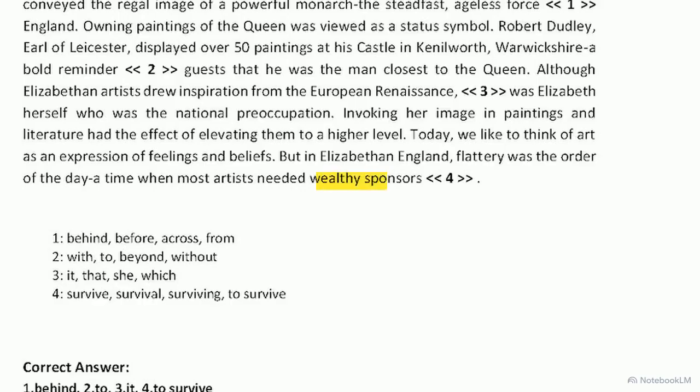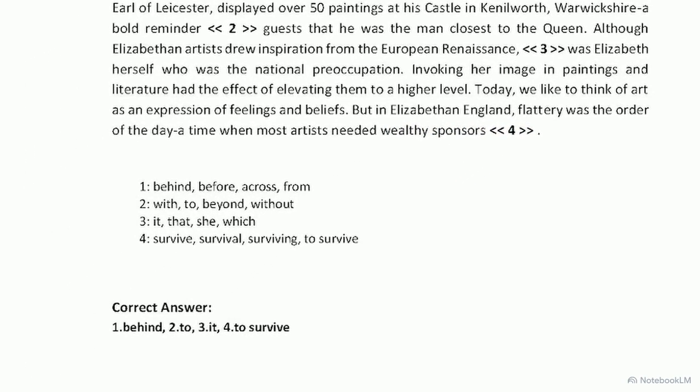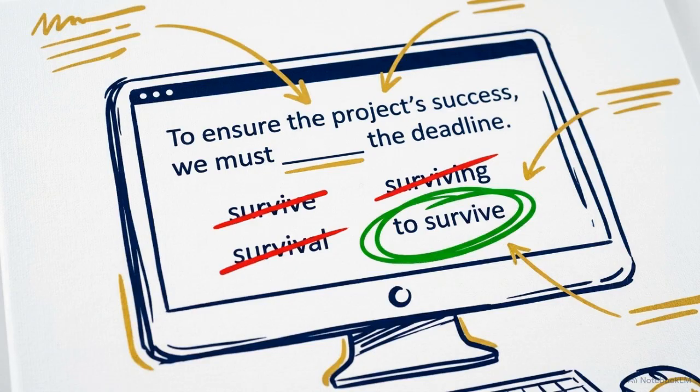Checking the final blank, we look at the reason these artists needed wealthy sponsors. To express the purpose for an action, English grammar requires an infinitive verb. They needed sponsors in order to survive. This immediately rules out the other forms. Recognizing these sentence structures helps you apply your vocabulary more effectively, filtering out distractors that don't fit the grammatical mold.